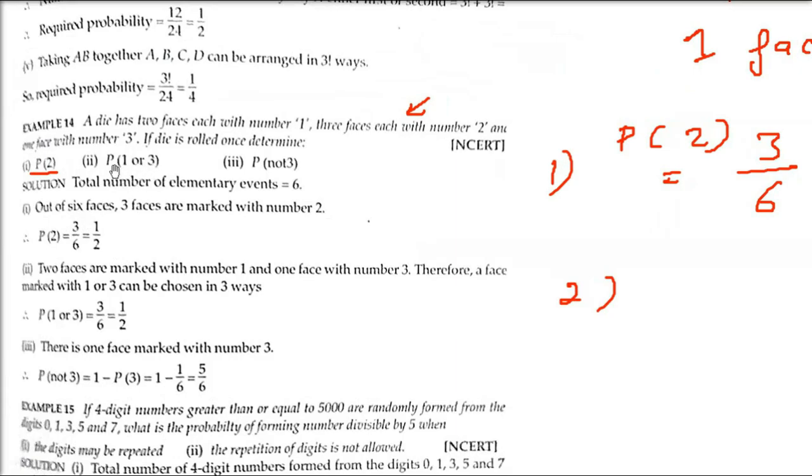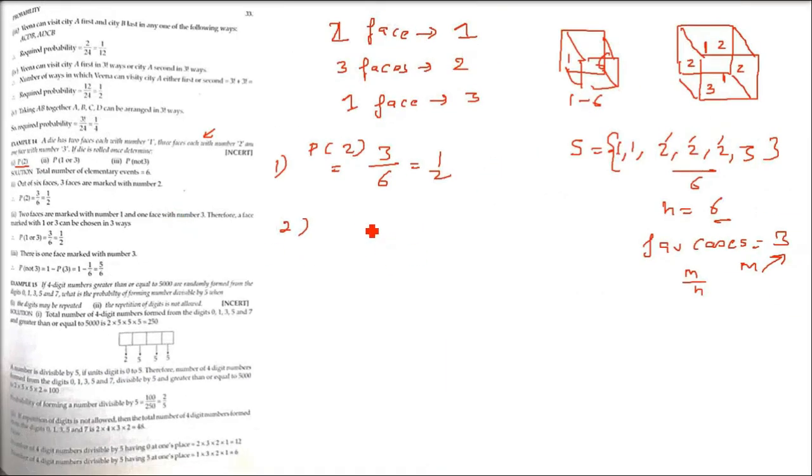Second one is P(1 or 3). There are 2 ways we can do this. Either we find the probability of 1, and then the probability of 3, and add them. Or otherwise, you can find out how many times 1 and how many times 3 are coming. 1 is coming 2 times, 3 is coming 1 time. So 2 plus 1 is 3. I'm not adding up the numbers, I'm adding how many times these numbers are coming. So total number of cases are 6 and favorable cases are 3. So 1 by 2 is the answer.